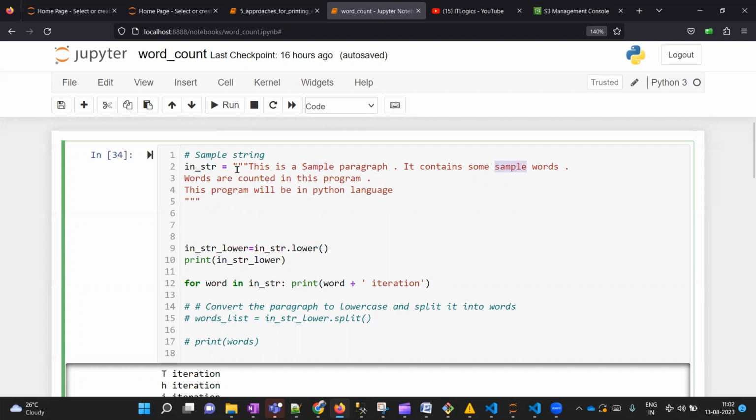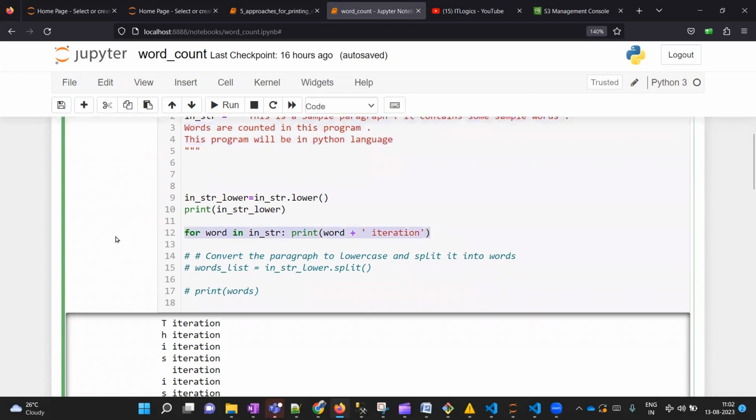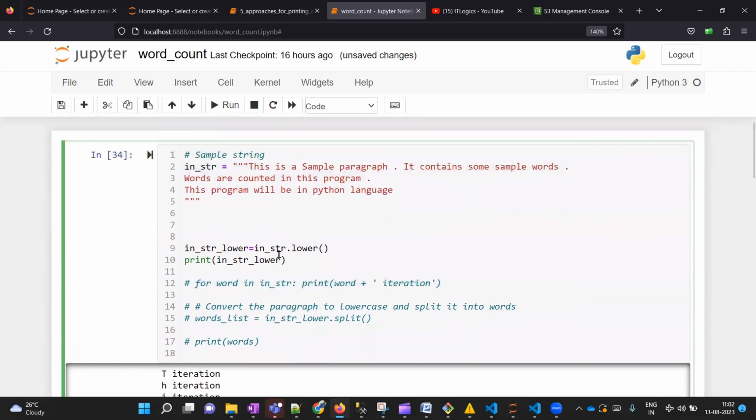There are two choices over here. Either we convert each and every character in this string into uppercase or we convert it into lowercase. In our example, we are going to convert our input string into lowercase. The input string is a string object, and the string class has a method named lower, which will help us convert each character into lowercase. So I will take my object, apply the lower method, and assign the resultant string to the input string lower variable.